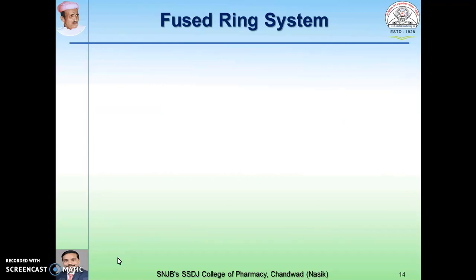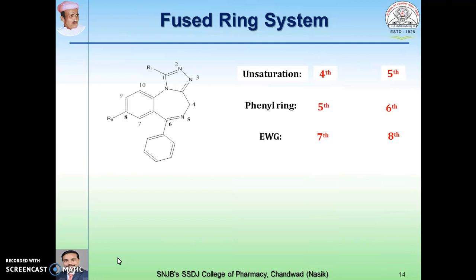Coming to the fused ring system, benzodiazepines also contain some fused ring systems, which are again more active drugs. This is a benzodiazepine nucleus. Now here at the one and second position we have fused another ring system. So now the numbering is changed. You can see 1, 2, 3, 4, 5, 6. Now the phenyl group is present at the 6th position. Electron withdrawing group present at the 8th position, 9, 10.